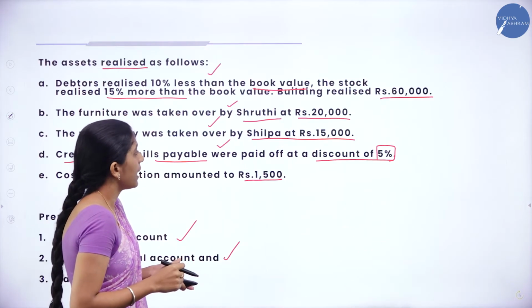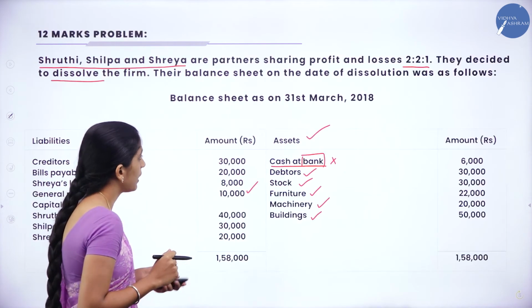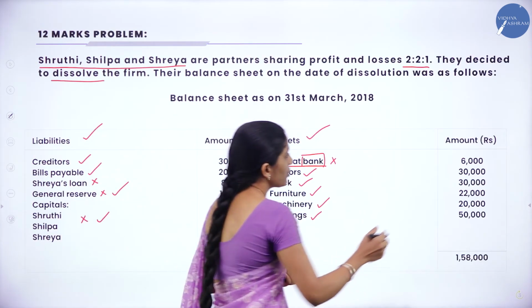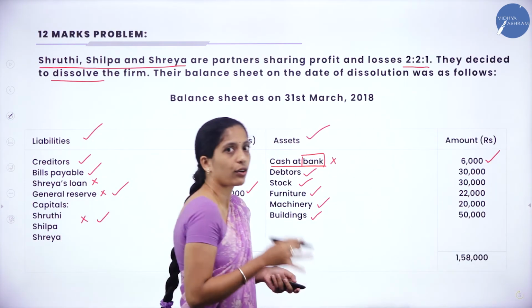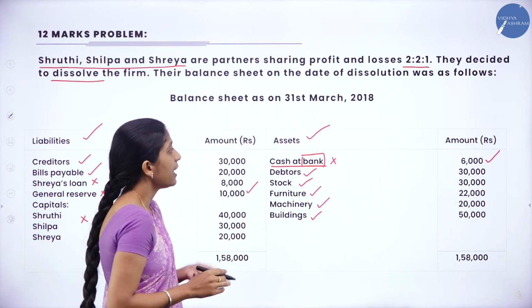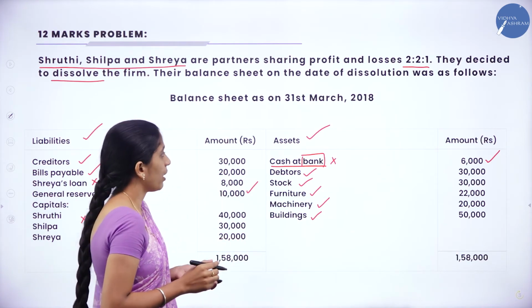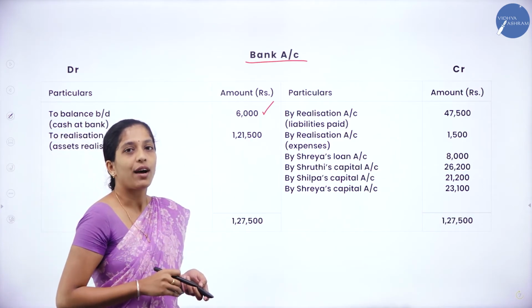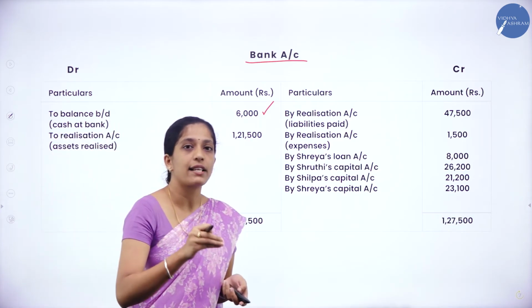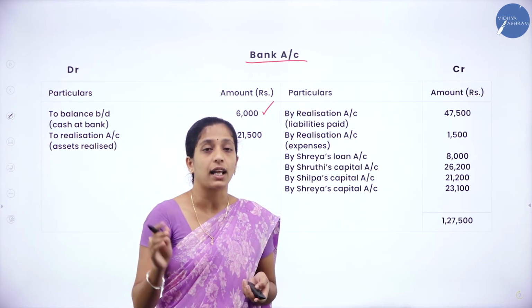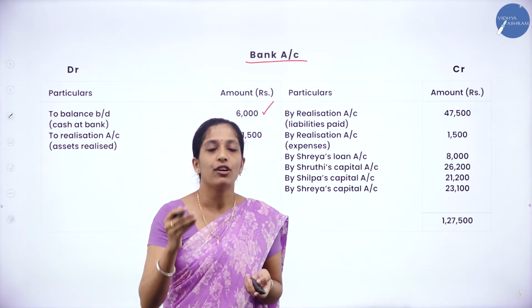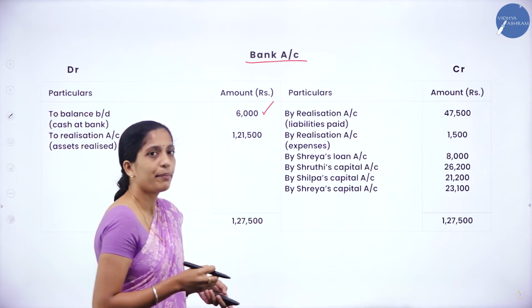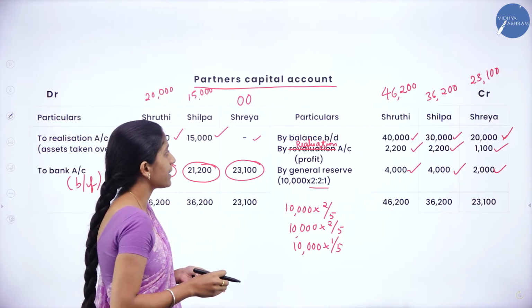In the asset side we have left an amount, that is cash at bank. How much? 6,000. Now we are going to record that amount, that is to balance brought down 6,000. Now what we have to do? We have to see our realization account and partners capital account. If there is any bank account, that has to be transferred to our bank account. Now go through the realization account.